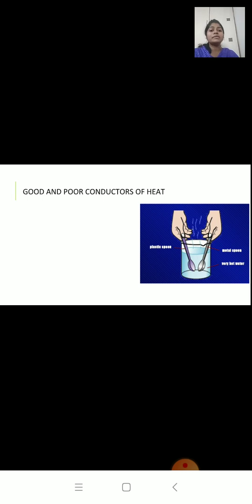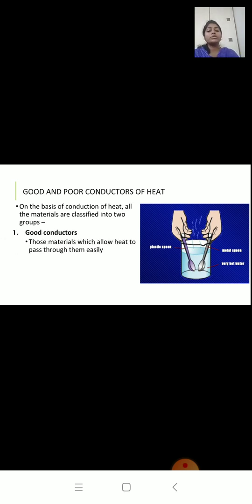Now all materials will not allow heat to pass through them. Some materials will allow heat to pass through them and some materials will not. So on the basis of conduction of heat, all materials can be classified into two groups. Good conductors are those materials which allow heat to pass through them easily. Example, all metals are good conductors like aluminium, copper, silver, gold. These are all examples of good conductors of heat.